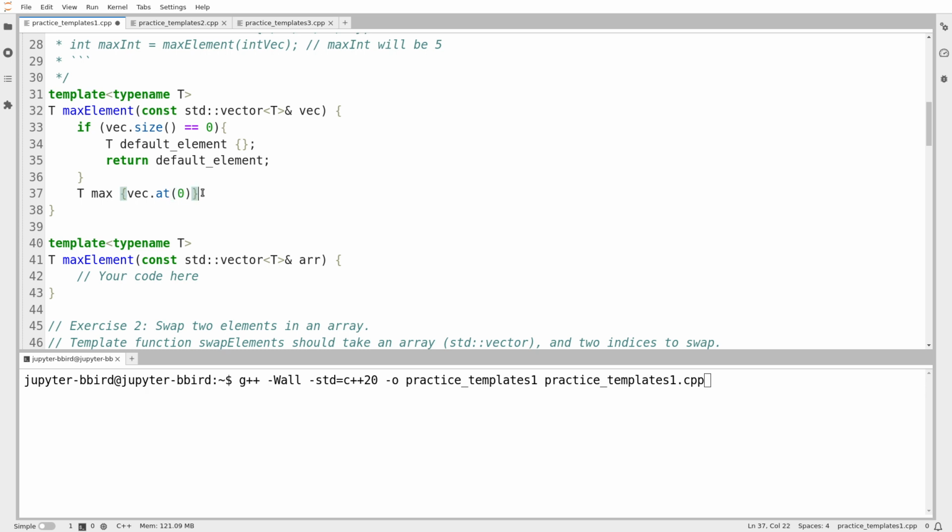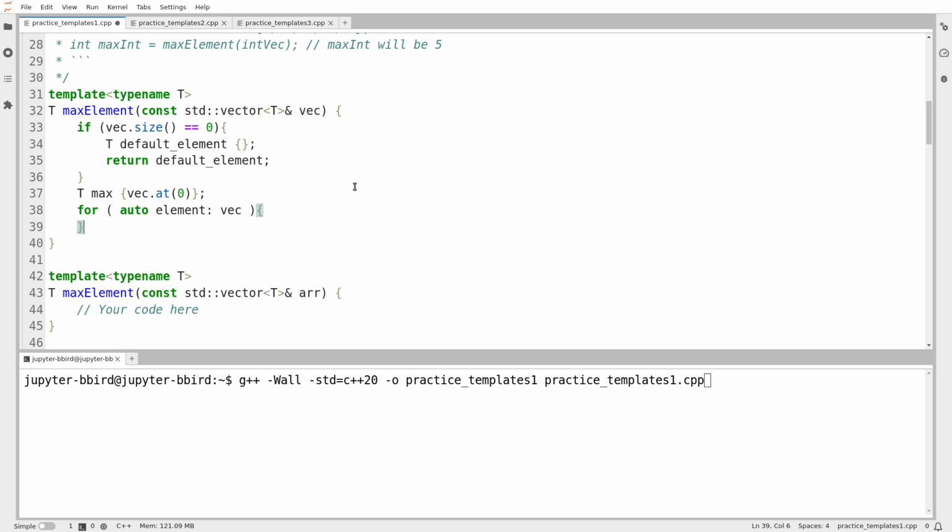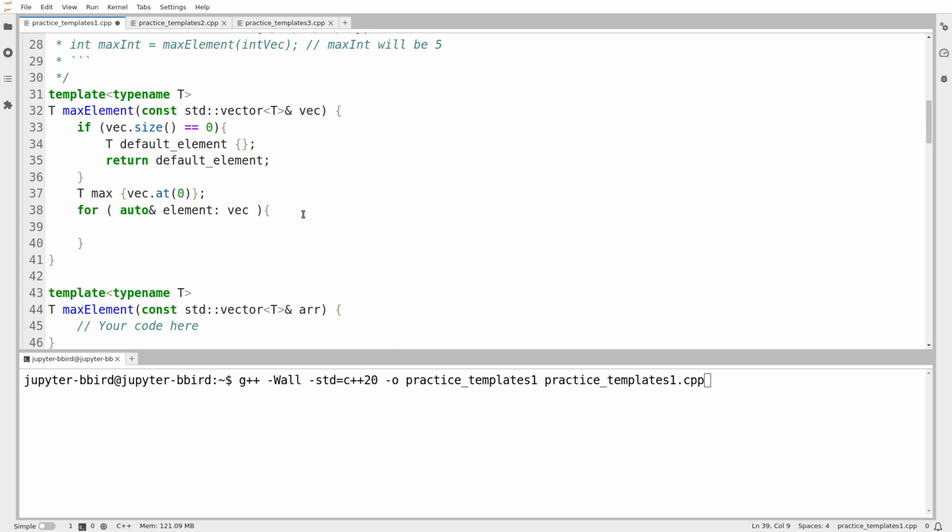This is the usual way I compute the maximum element of a vector. And then I'm going to loop over every other element, or actually every element of the vector. I'll be a bit sloppy there. Auto element in the vector. And because I'm allowed to make copies, I can even write a for each loop that makes copies, although in this case I will do auto ampersand. So I'll just loop over the actual elements.